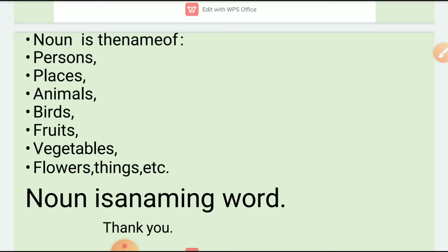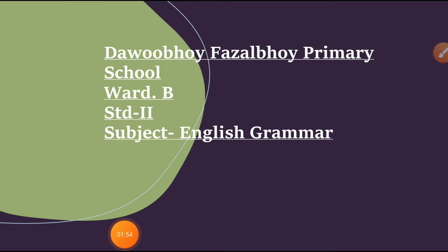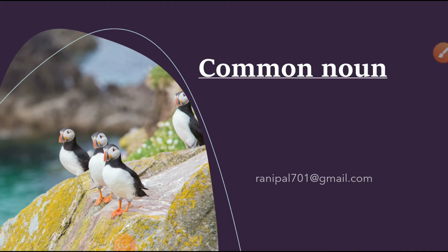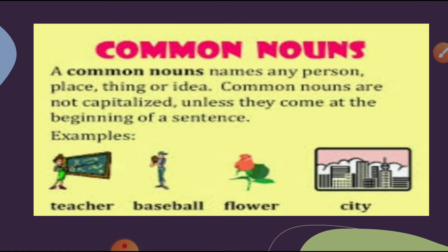Now, let's learn more about noun, that is common noun. So students, let's see about common noun. Common nouns are names of any person, place, thing or idea. Common nouns are not capitalized unless they come at the beginning of a sentence.